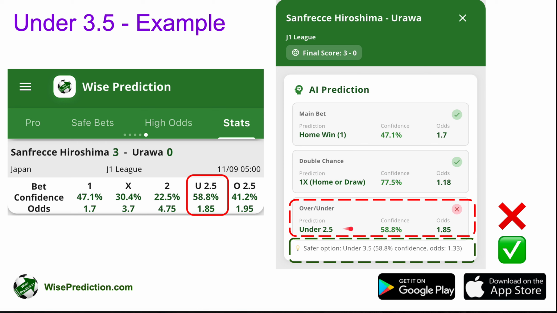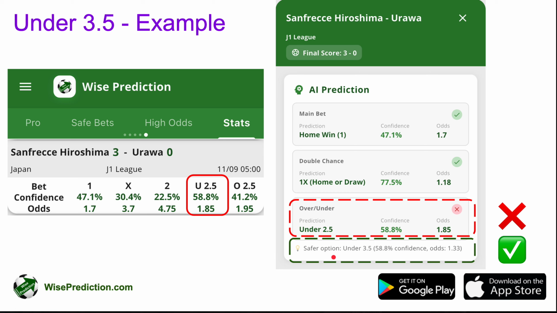But on the other hand, if you compare the odds themselves, 1.85 versus 1.33, the odd itself is much lower. Under 2.5 and over 2.5 are giving relatively higher odds if you go for them, but the accuracy is going to be somewhat lower. And for the safer options, the accuracy will be higher, but on the other hand, the odds tend to be much lower as well.